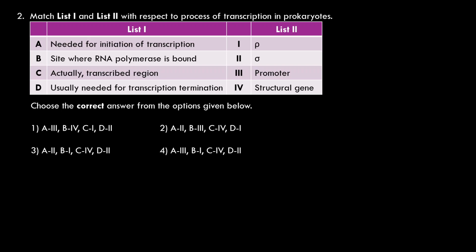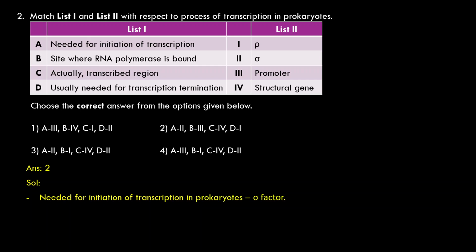A2, B3. Actually transcribed region, that is the structural gene. So that region where information for the formation of the protein is present, or information for the formation of transfer RNA or ribosomal RNA is present. So C4. Usually needed for transcription termination, the Rho factor is required, 1, D1. So A2, B3, C4, D1. So the second option must be the correct one. Let us see the answer. Second one.